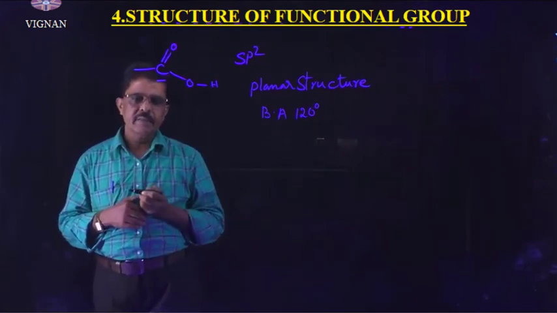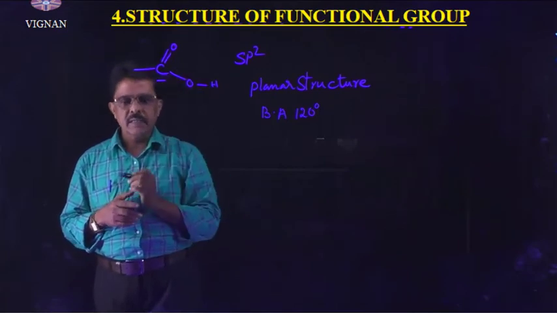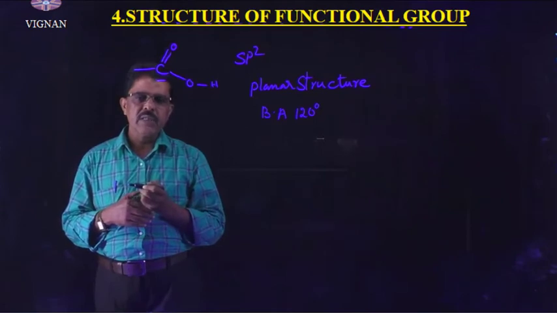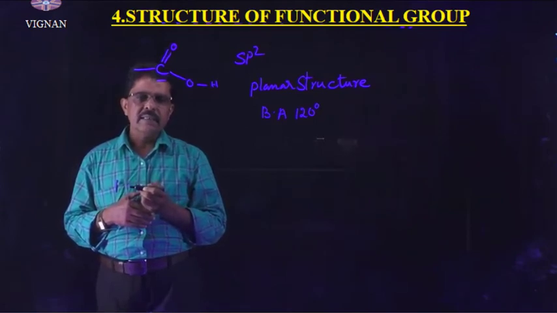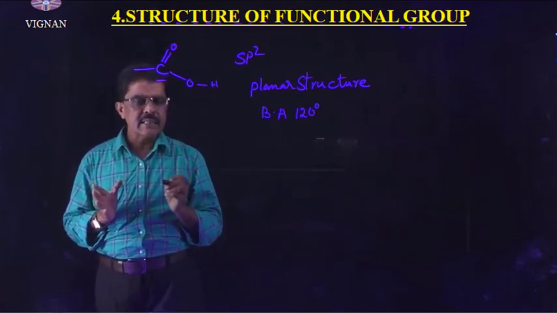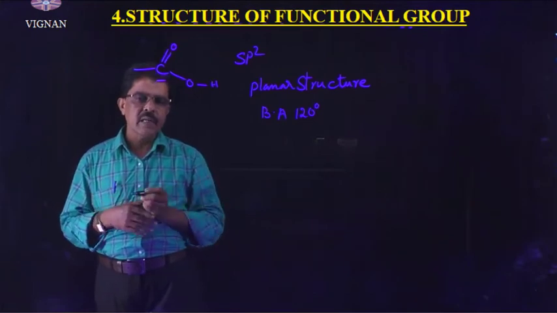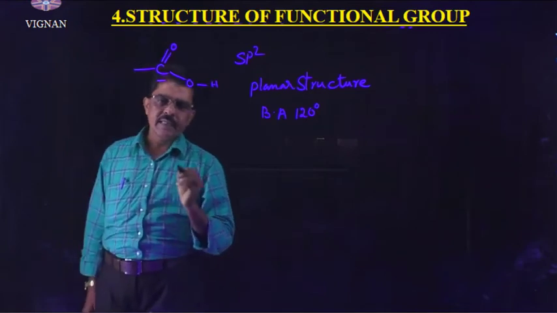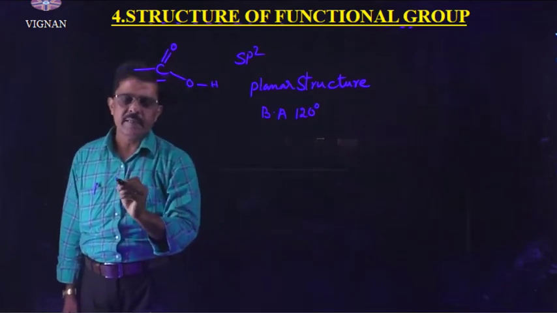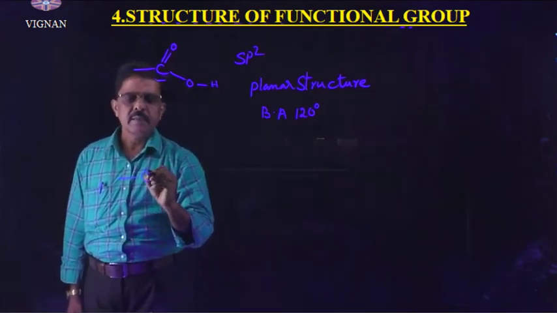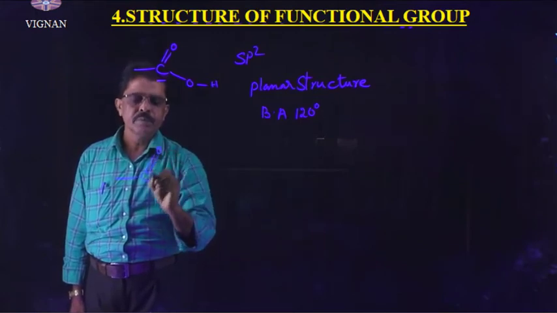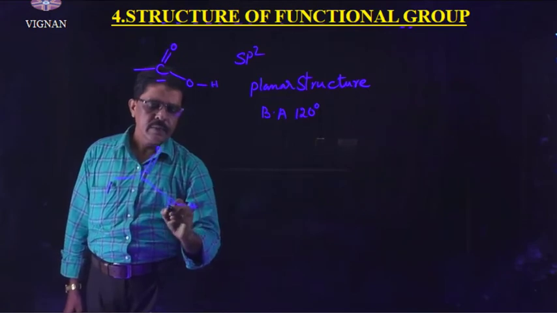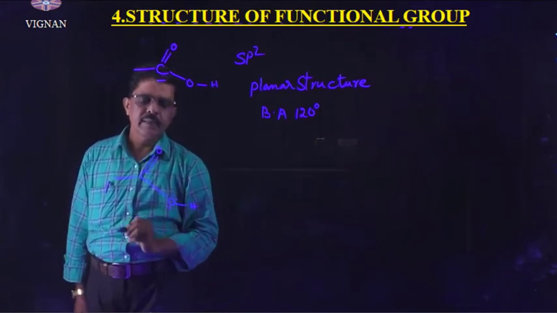This carboxylic carbon is a less electrophilic center. Why? Because this carboxylic group undergoes resonance. Therefore this is a less electrophilic center when compared with the carbonyl group. This can be explained by resonance structures. C double bond O, here OH, here 2 lone pairs of electrons are there.